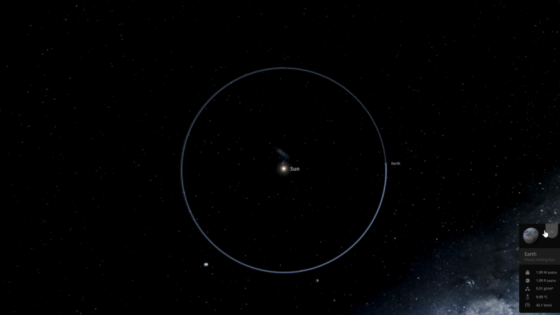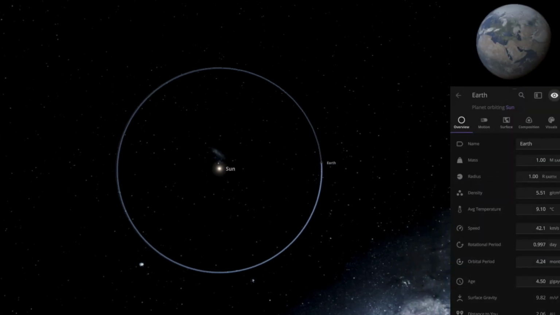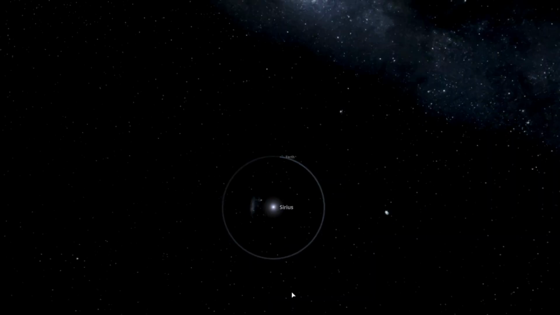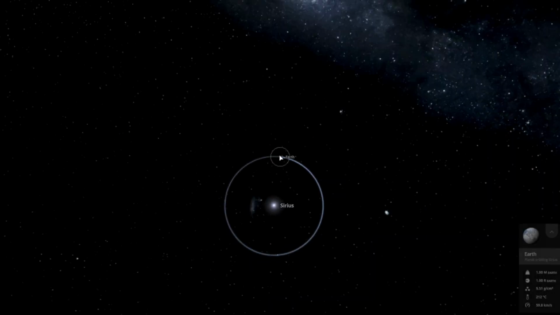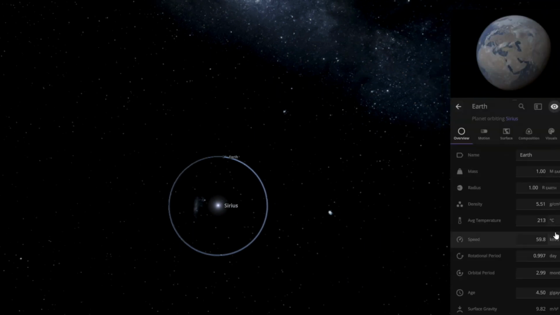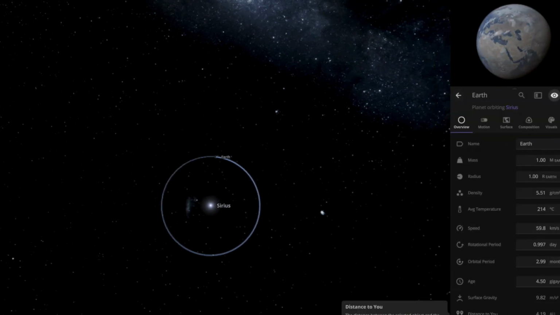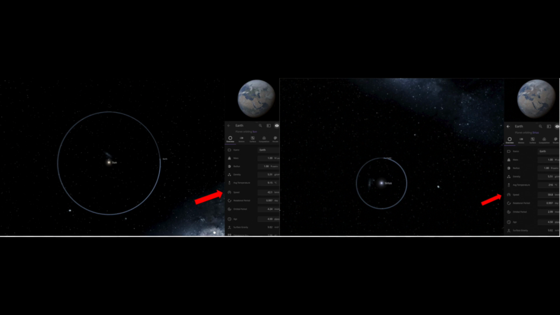Here we have Earth 0.5 astronomical units away from the center of our star and another star, Sirius, a star with approximately twice the mass of our sun, and also the brightest star in our sky currently. We see how the Earth that orbits Sirius moves faster as the gravitational force is directly proportional to the mass of the objects in the system. And we know, using Newton's second law of motion, that when the force increases, so does the acceleration, making the speed increase as a result. But enough about Sirius, what about radius?